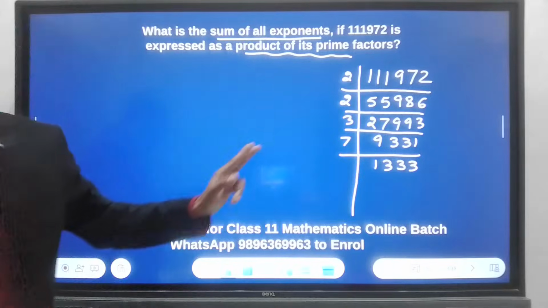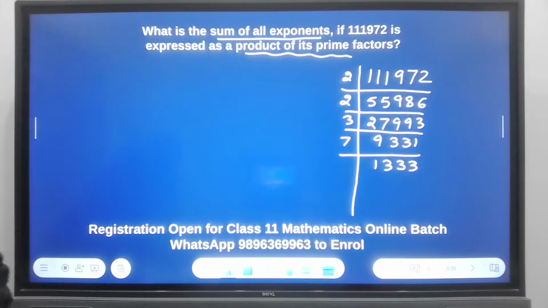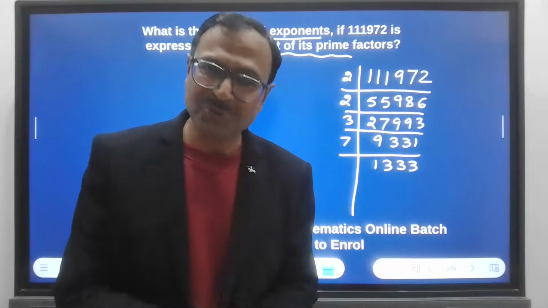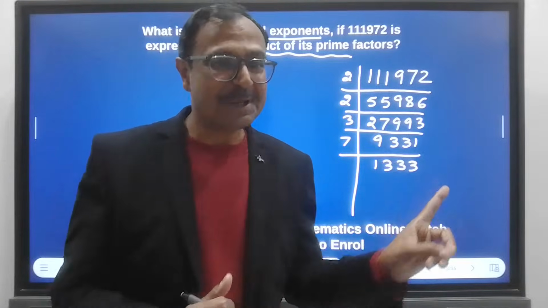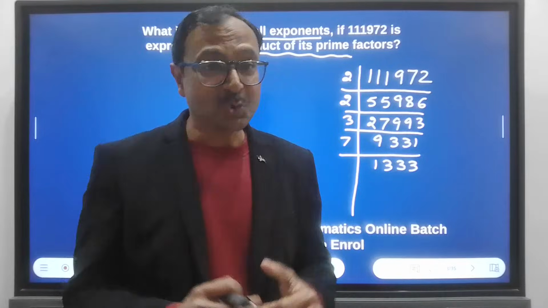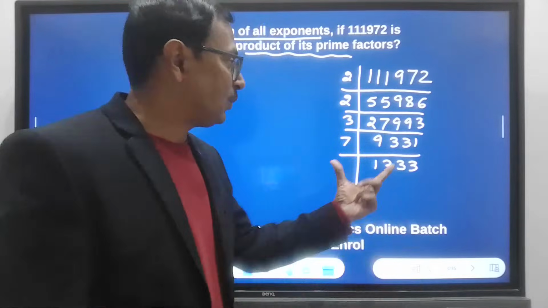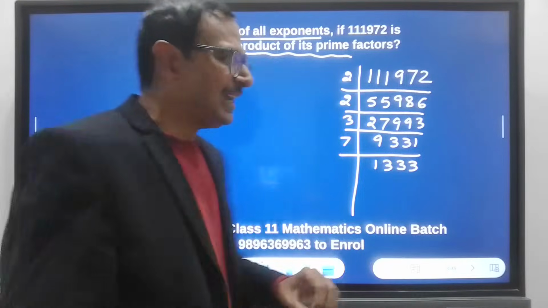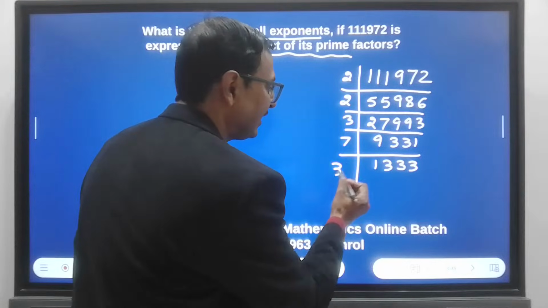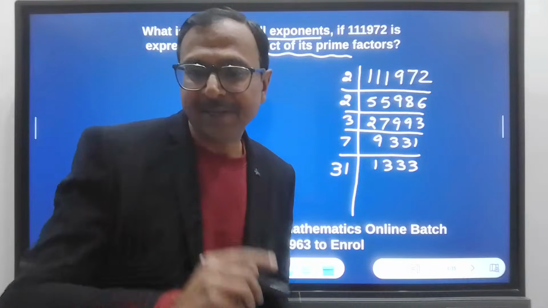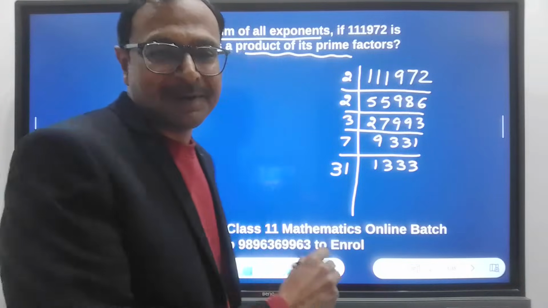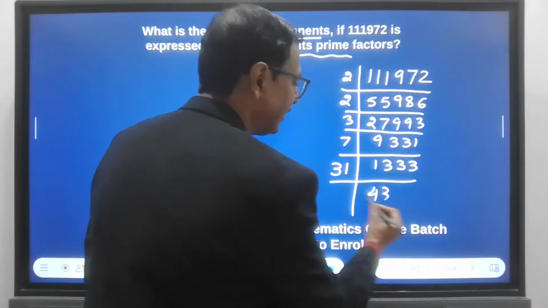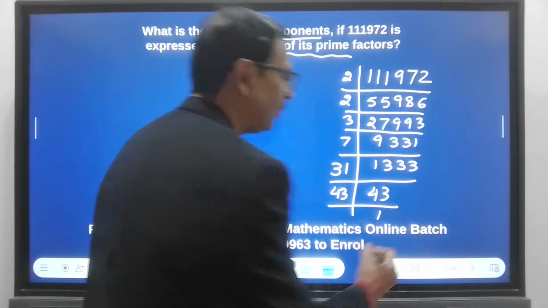So 2, 2, 3, 7. These are the factors, and the rest of it is the most important thing where the students are going to struggle, because this question is a previous year question, and so many students thought that 1,333 is a prime number. It is not a prime number. It is divisible by 31, as correctly pointed out by Arav there. Very, very nice. If you divide 1,333 by 31, you will get 43, and then 43 gives you 1.